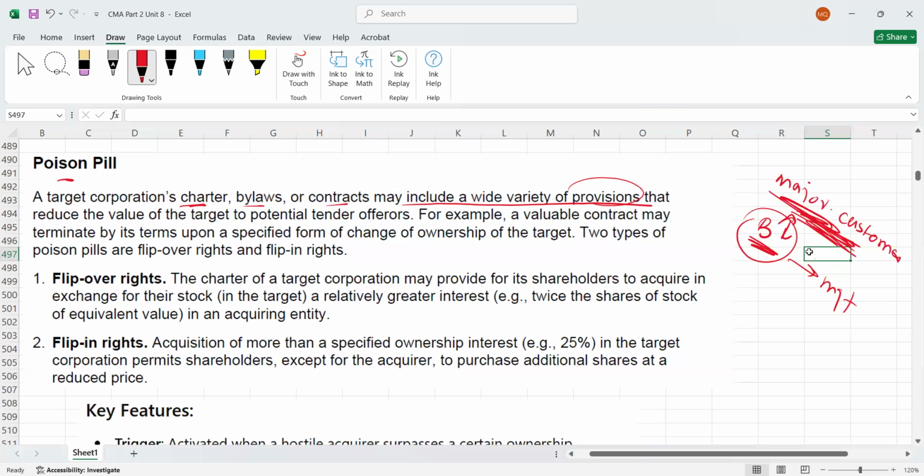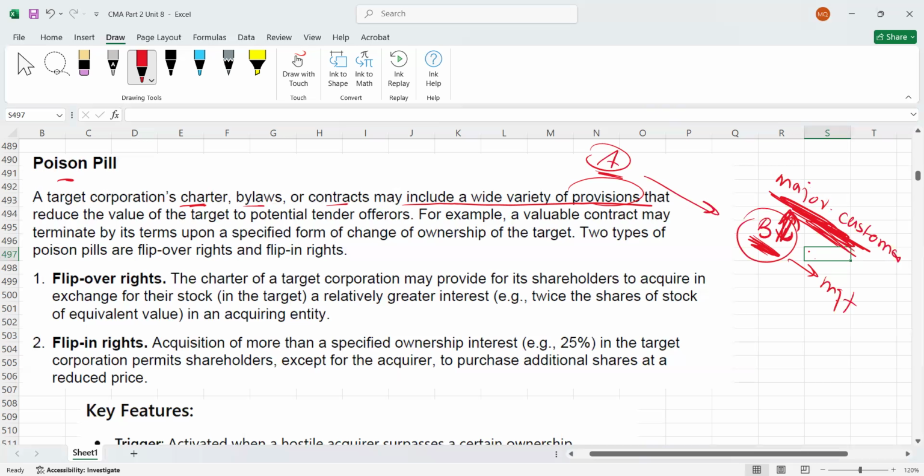So this is one kind of poison pill. Maybe if company A is acquiring B because of this major customer, who is generating huge revenue, then obviously if they come to know about this poison pill clause, maybe they will not buy.